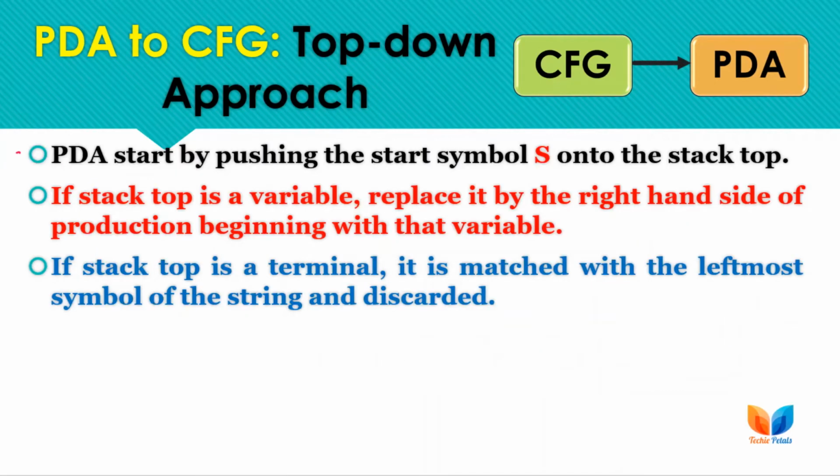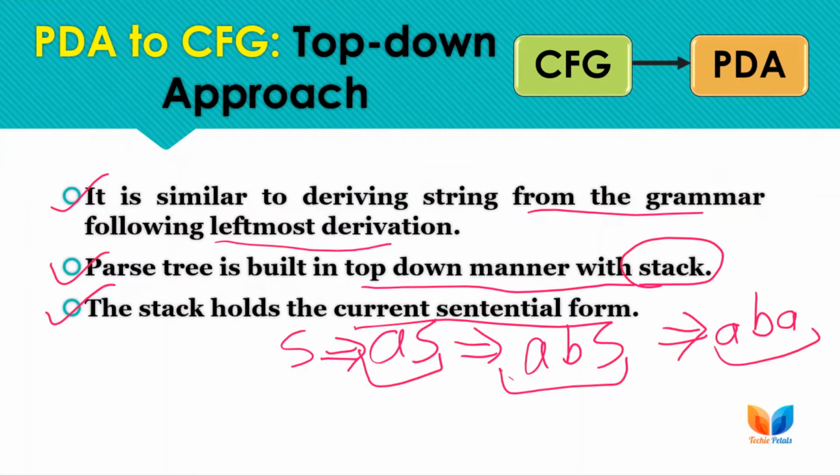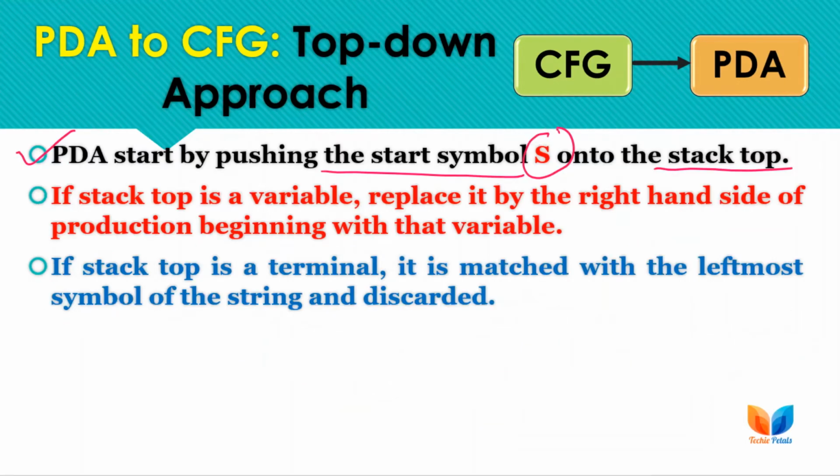Now the steps for this are: we start the process by pushing the grammar start symbol S onto the stack top. Like for any derivation, where we need to derive a string, we start with the start symbol only. In the same way, if we are using the stack to write these derivations, then we need to push the first symbol of the grammar, that is the start symbol, onto the stack top. Only then can we start the grammar derivation, right?